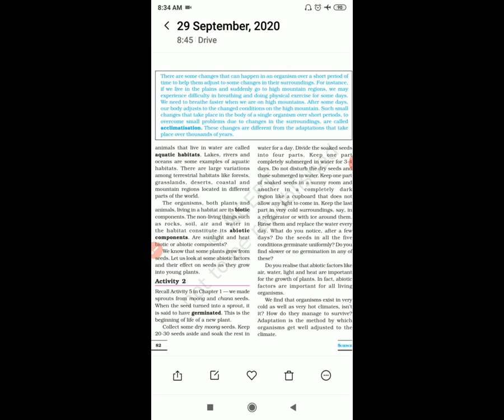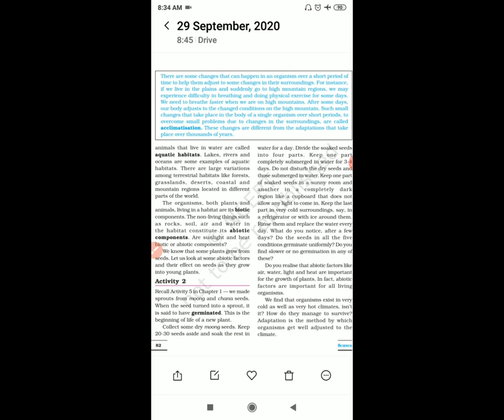And the non-living things like rock, soil, air, water, light, these are all called the abiotic components. What are they called? Abiotic components. The living components are called the biotic components, and the non-living things are called abiotic components.